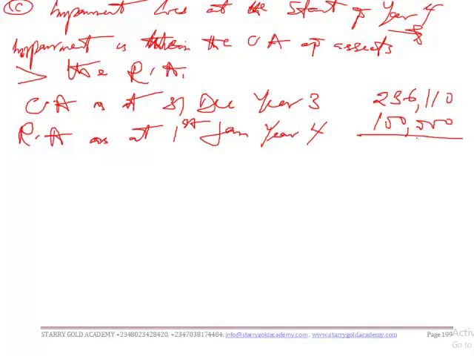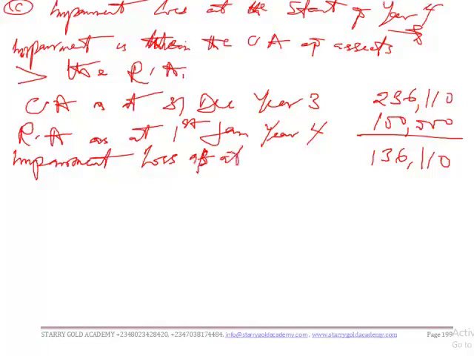So the difference is 136,110. So this will be our impairment loss as at 1st January year 4.